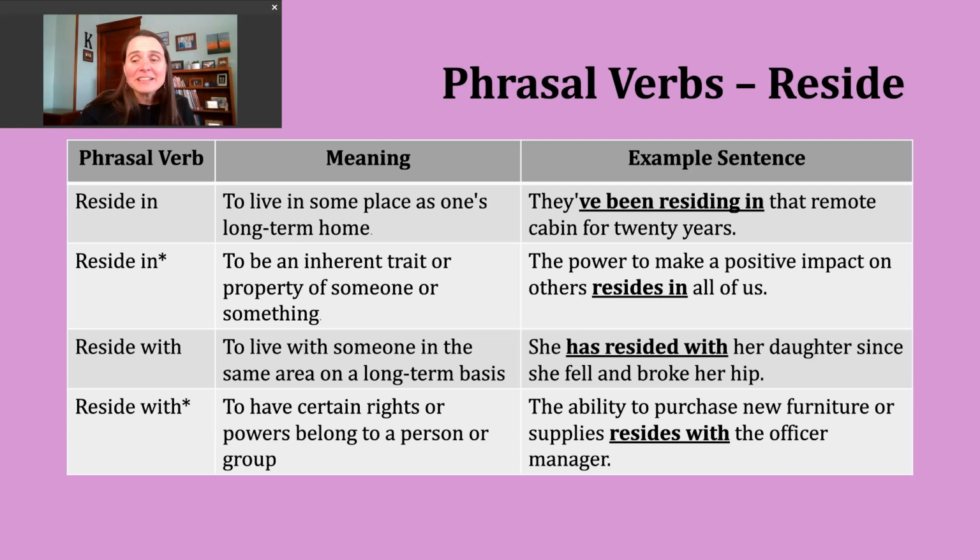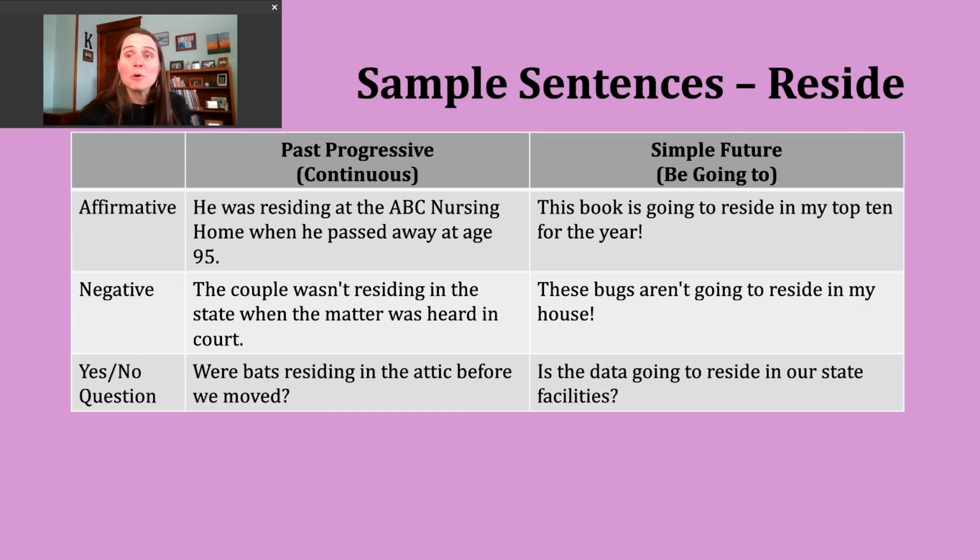Okay. Now let's move on and do a little more verb tense practice. Today we'll practice the past progressive and the simple future. Let's start with the past progressive. Some teachers, textbooks, and other YouTube videos call this the past continuous, and that's just fine. Past progressive, past continuous mean the exact same thing. We're talking about describing an action that was ongoing or that was continuing in a particular point in the past.